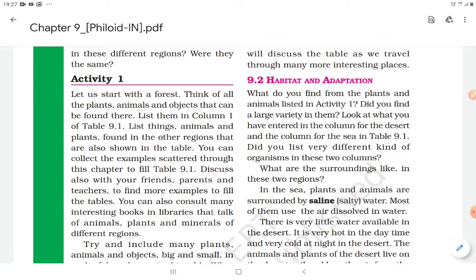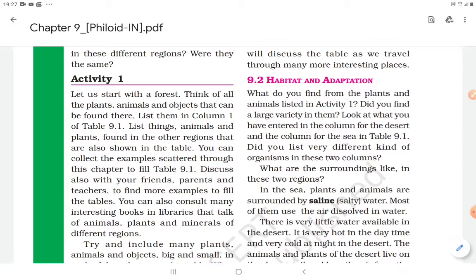Yes sir, we have filled in different organisms in these two columns, like fish in one column, then camel in another column. What are the surroundings like in these two regions? You know very well that in the desert in daytime there is very high temperature, and at night there is very low temperature. There is a difference of temperature.